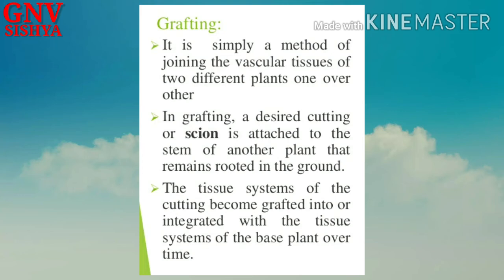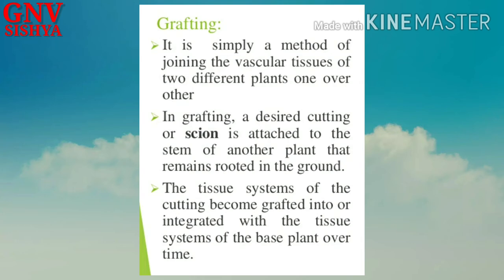Next would be grafting. You can see in the diagram different types of grafting. So it is simply a method of joining the vascular tissues of two different plants one over the other. So two different plants we are joining together in their stem region. Okay, so therefore that would lead to joining of the vascular tissues.